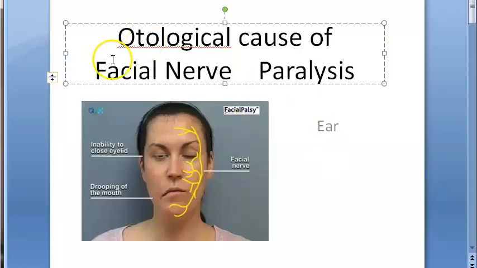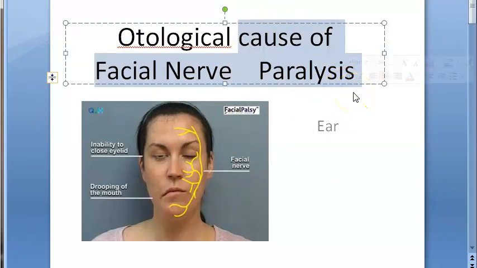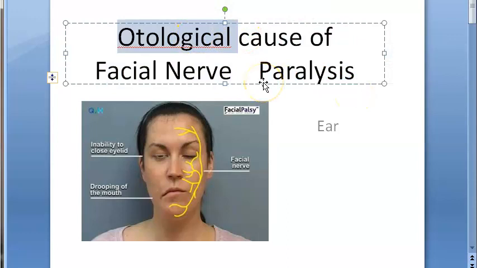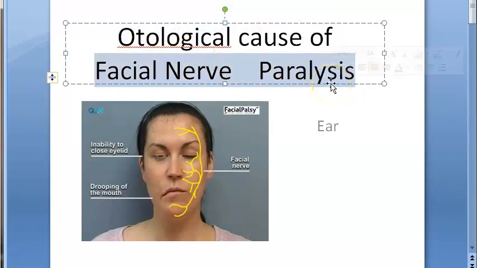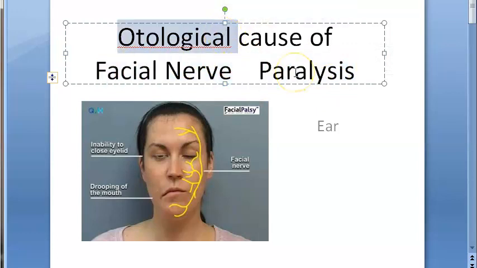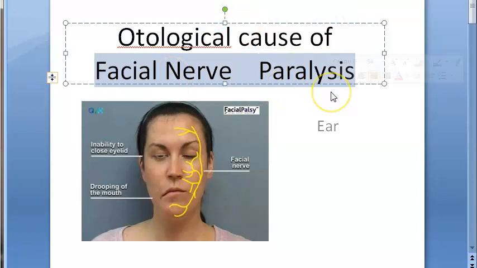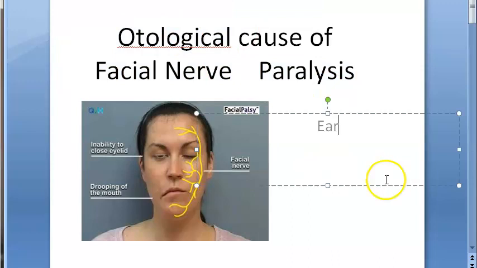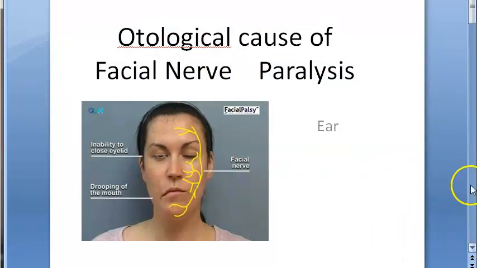Hello people, in this video we want to look at facial nerve paralysis causes. Okay, the causes of facial nerve paralysis, but not just that. We want to look at the otological causes of facial nerve paralysis. So why can facial nerve paralysis happen? Because of the ear. Okay, you understood now, right? So we are not looking at all the causes of facial nerve paralysis, just the otological causes, the causes because of ear issues. Okay, so let us start off.